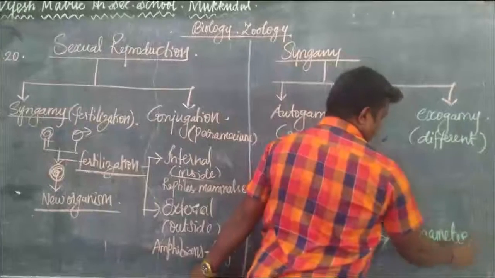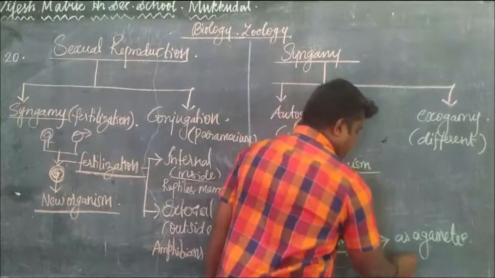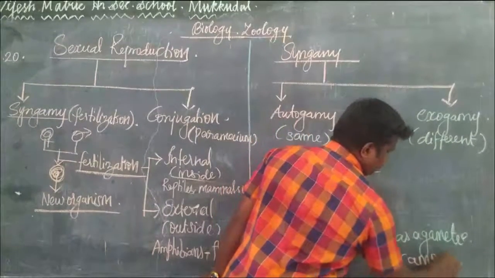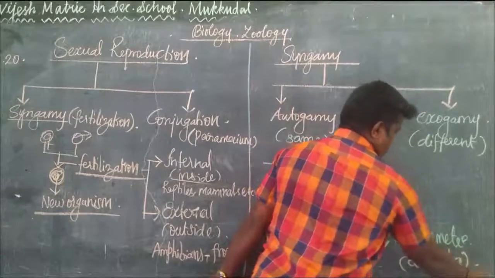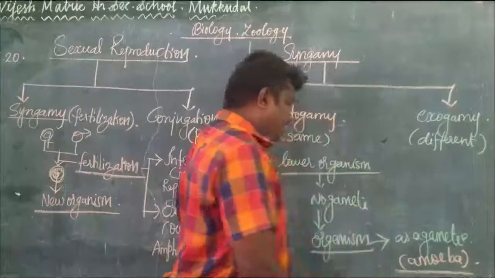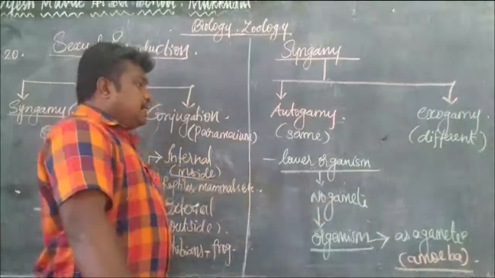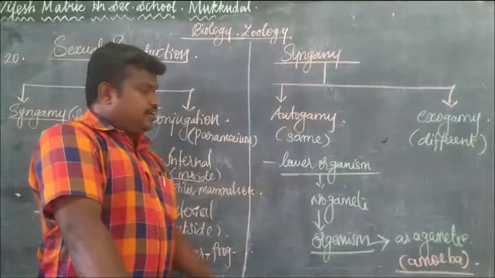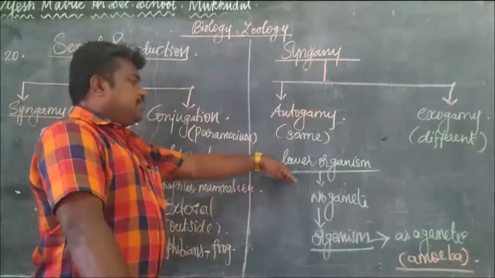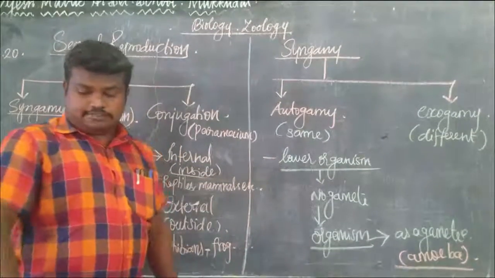For example, amoeba. You already studied in detail the binary fission and multiple fission as seen in amoeba, isn't it? So this takes place in the lower organisms.